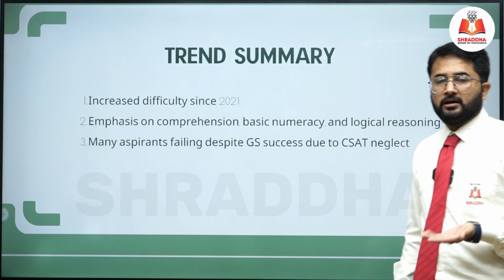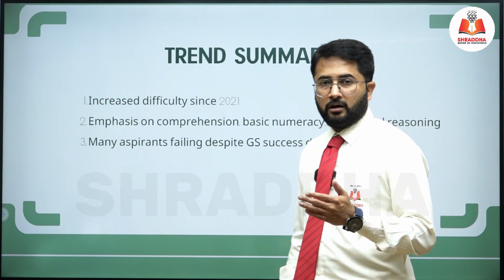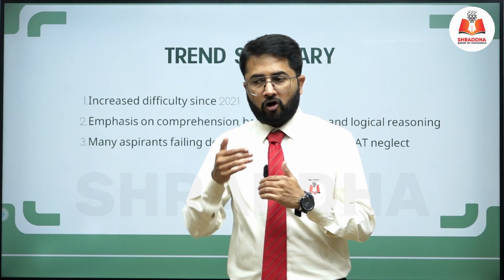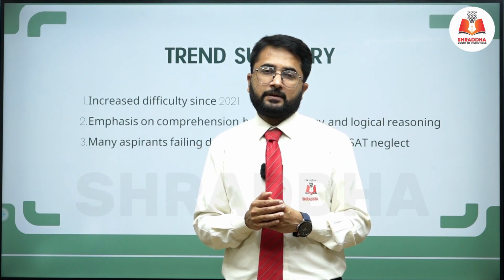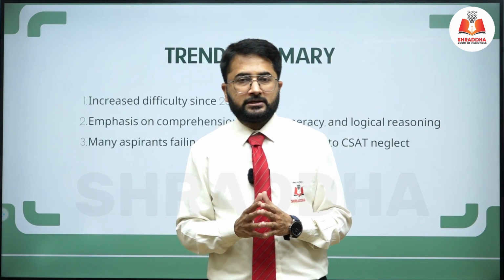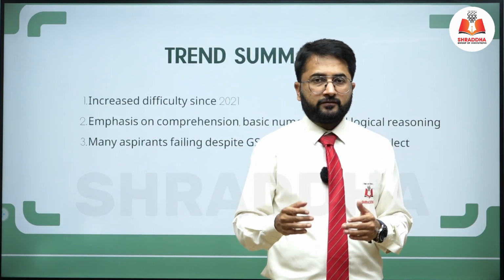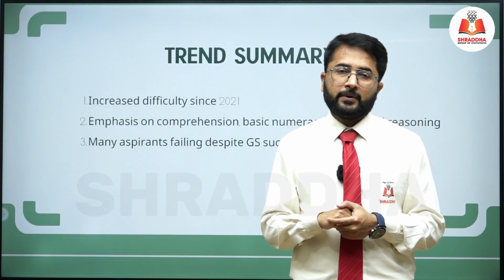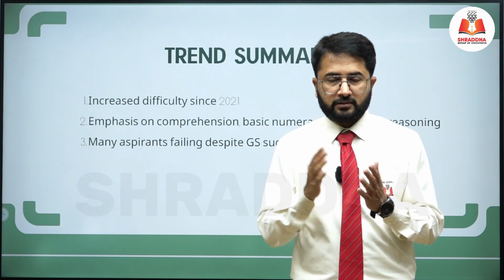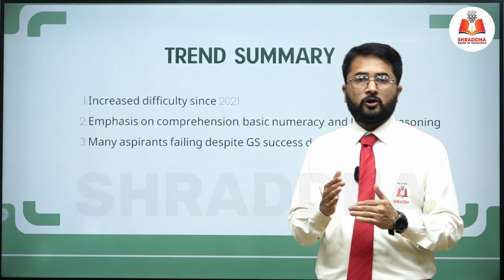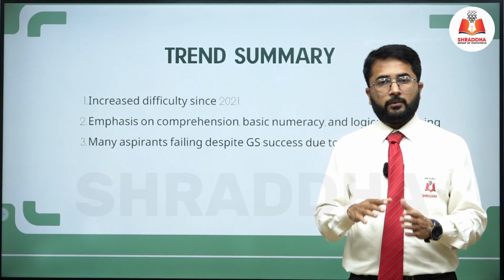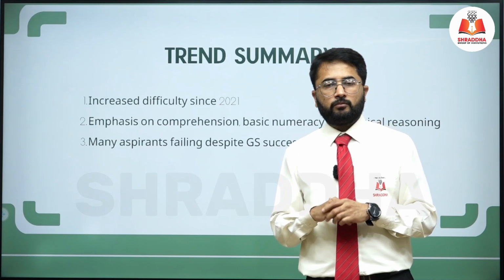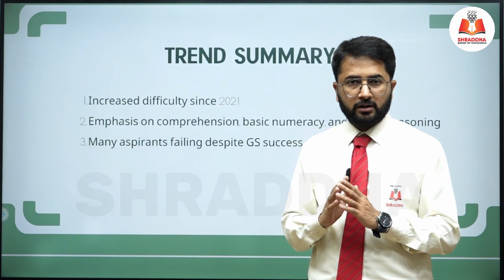Sometimes students neglect GS paper 2 and think, okay, I do have a background in CSAT. I have already gone through different kinds of competitive examinations. I know how to solve mathematics, I know how to solve reasoning, but sometimes it is very difficult for them also to qualify the CSAT paper. So the selection is difficult to achieve. Therefore, students not only have to focus on GS paper 1, but they also have to focus on GS paper 2. So equal weightage should be given to both paper 1 and paper 2.